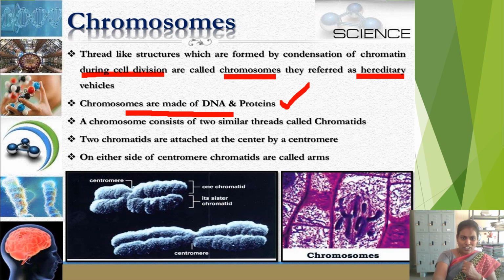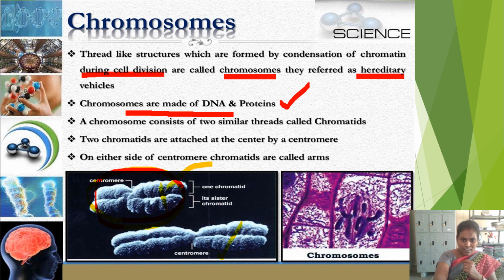See the structure of one chromosome here in this picture. Look at this picture. This is one chromosome. This is another chromosome. These are dense two-stranded structures which are called chromosomes. See this? Two similar threads are present here. These two similar threads are called chromatids.